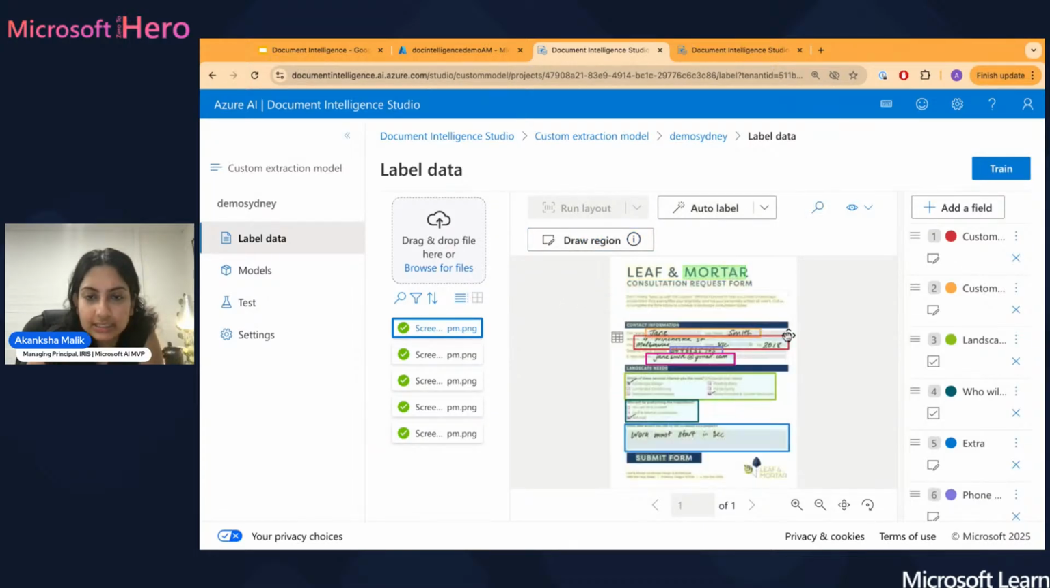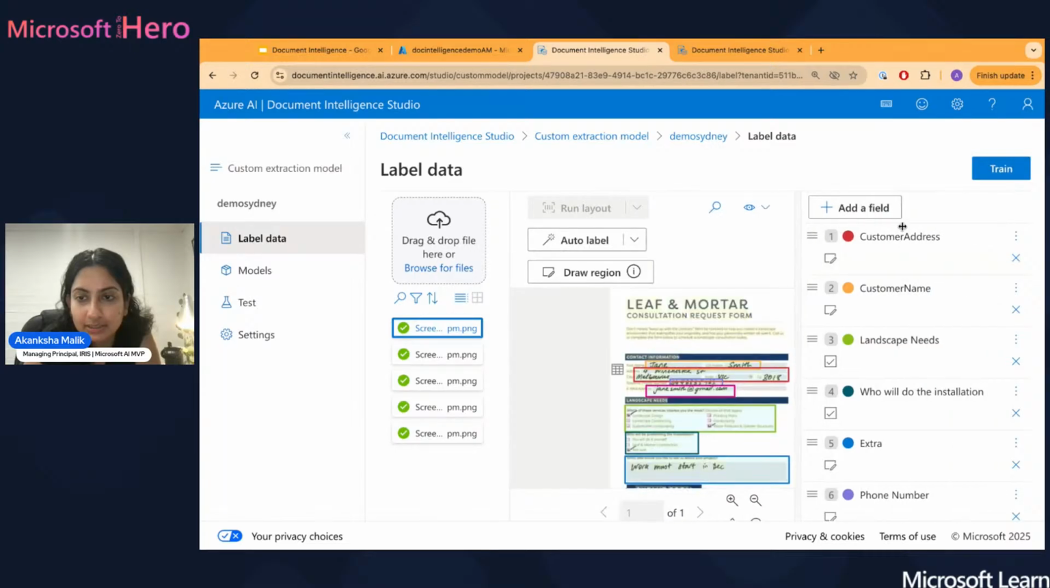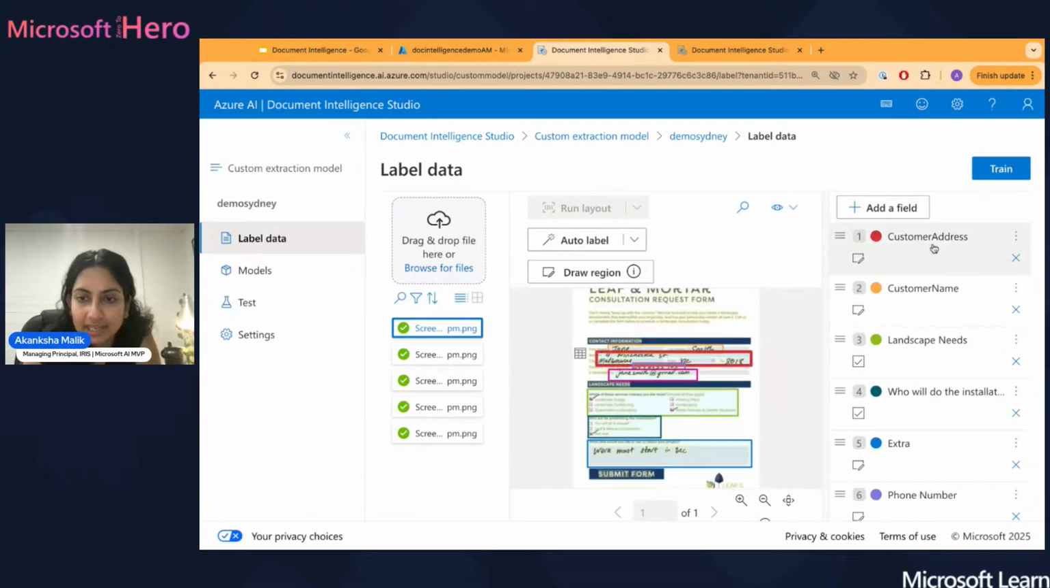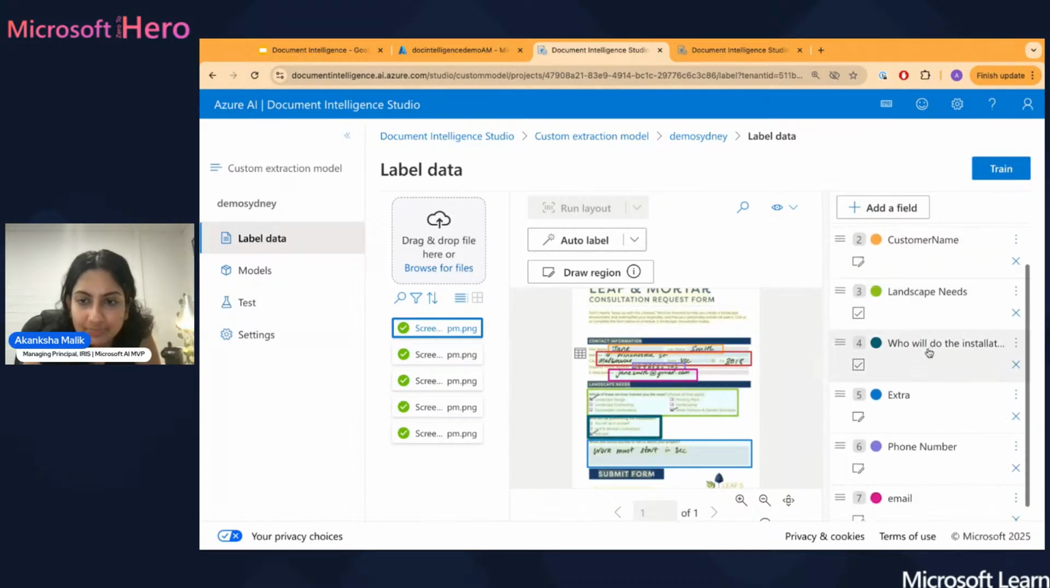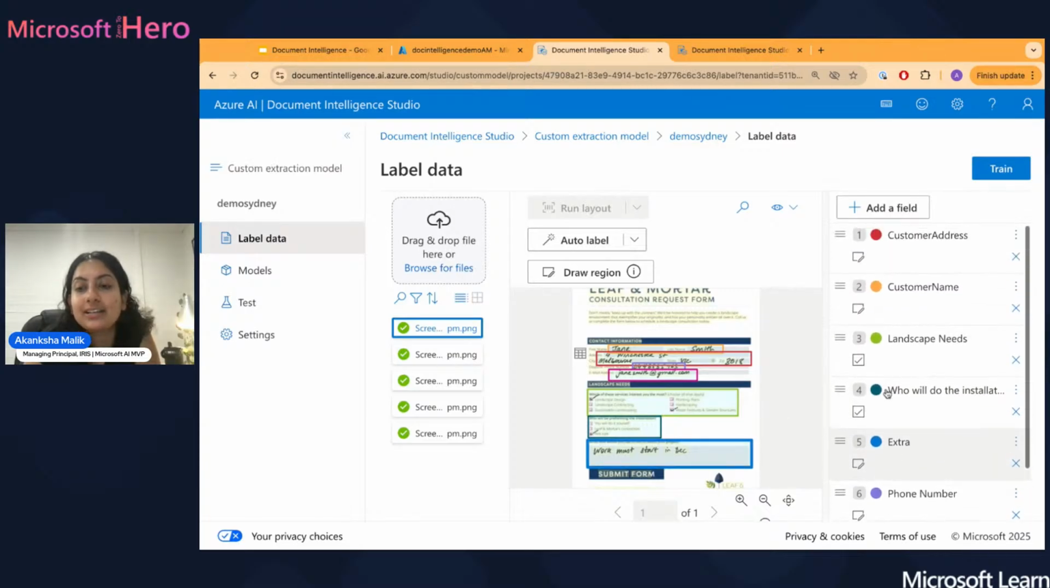I'm going to say delete. We don't need moisture to be selected. So that's essentially what I've done. I've gone through, highlighted each piece, and then given it a name. If I pull this out of it, you can see customer address is that red box. The yellow box is customer name, landscaping needs, which ones have been ticked, who will do the installation, what has been ticked. So I've basically gone through and picked out exactly what I need.